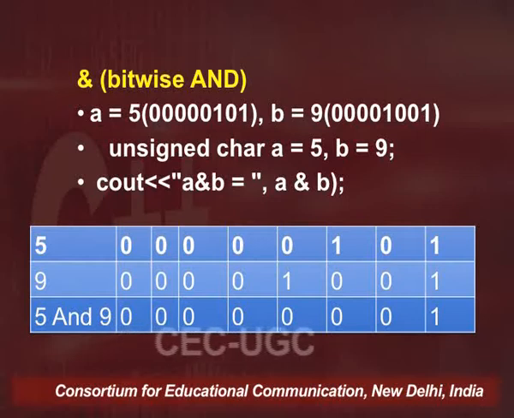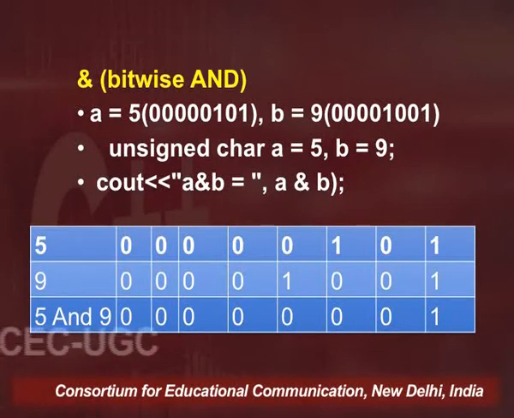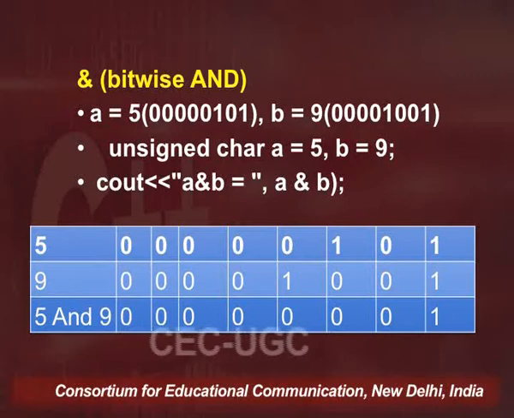But for the fifth column, the value of the bit in 5 is 0, while the value of the bit in 9 is 1. So it is 0 OR 1. When OR of 0 and 1 is taken, it is 1. So the answer will be 1 here for that particular column.